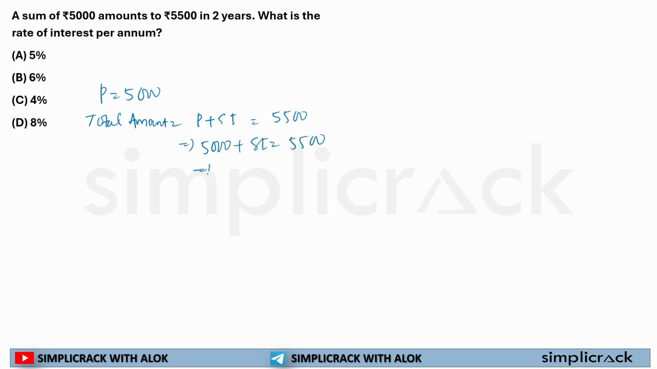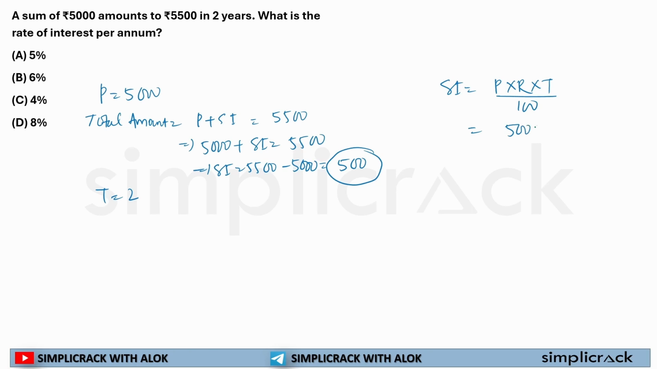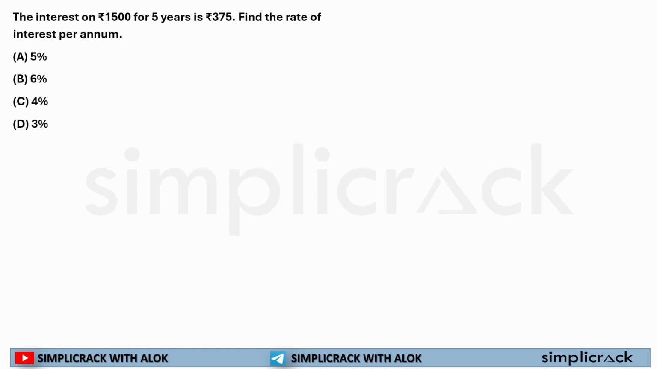So if I deduct 5,000 out of 5,500, I will get my simple interest. So what is my simple interest? 500. Now in 2 years, so time is equal to 2 years. Formula SI equal to P multiplied by R multiplied by T by 100. If you solve it, you will get your answer. Okay. So I hope you can solve this much. This is homework for you. Very easy question.